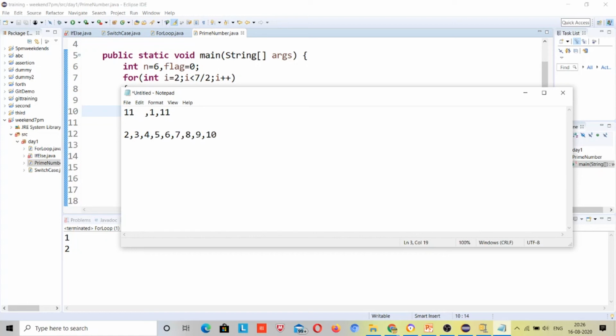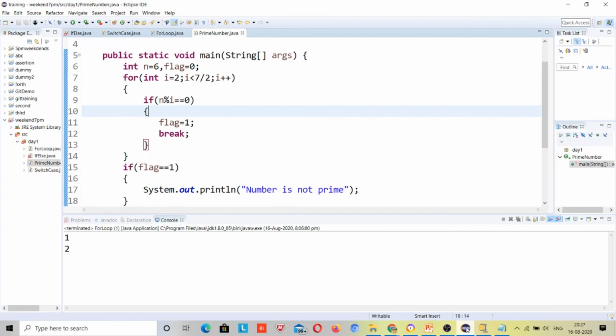I have to check till 10, but we can remove half of the range. 5.5 is half of this, so we can stop after 6, because if 2, 3, 4, 5, 6 do not completely divide 11, then 7 will never divide 11, because 7 is more than half of it. So we can make it much better, right? I hope you understood; this is part of the logic. How can we make our program better?